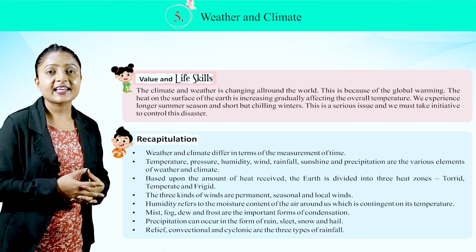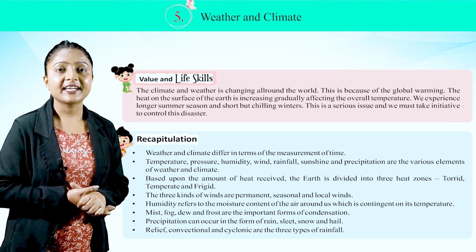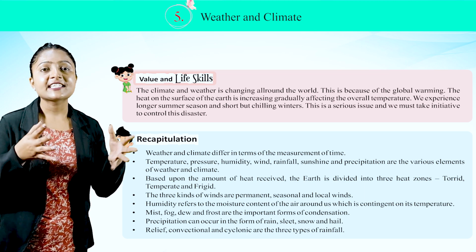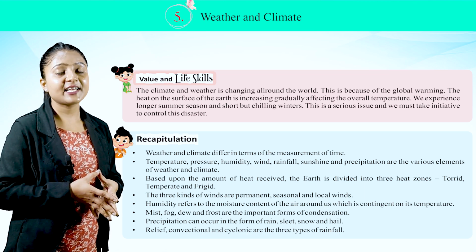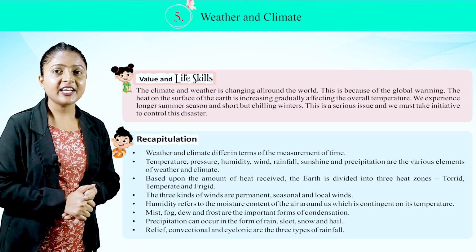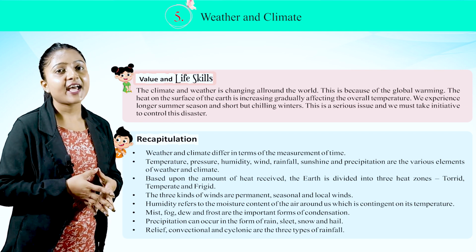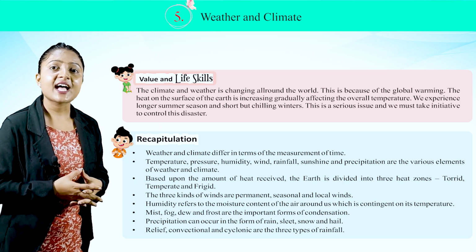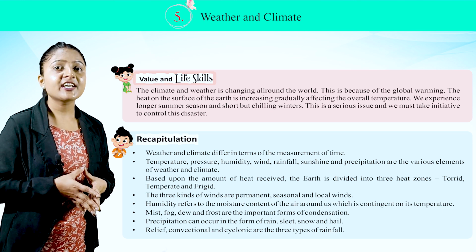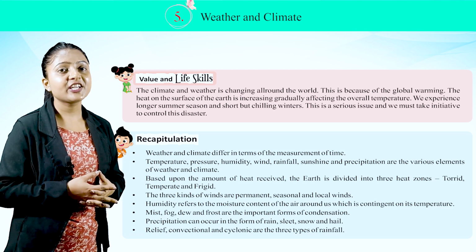Recapitulation. Weather and climate differ in terms of the measurement of time. Temperature, pressure, humidity, wind, rainfall, sunshine, and precipitation are the various elements of weather and climate. Based upon the amount of heat received, the earth is divided into three heat zones: torrid, temperate, and frigid. The three kinds of winds are permanent, seasonal, and local winds. Humidity refers to the moisture content of the air around us, which is contingent on its temperature.